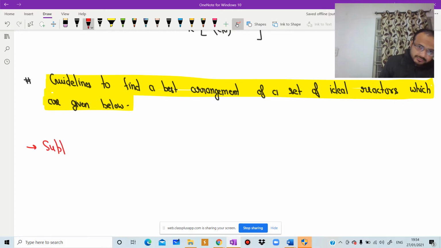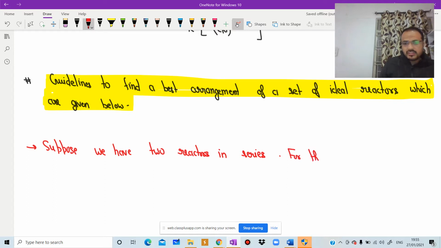Suppose we have two reactors in series. For first order reactions, equal size reactors are best.